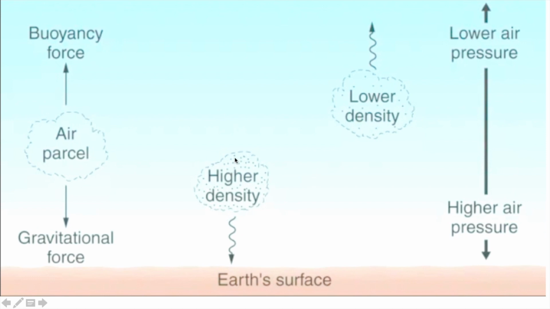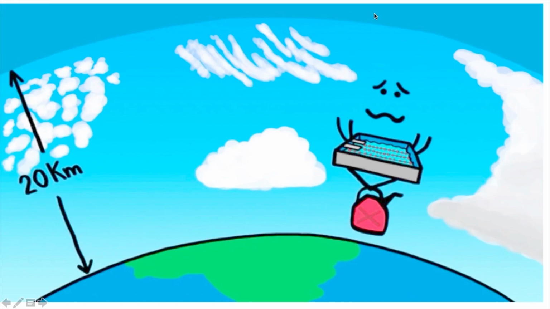But what about this? Now here the parcel is denser. That means the temperature of this parcel is colder than the surrounding. And if it is colder, that means it is denser at the same time, right? So here it starts sinking down. Here in this case, it has a higher temperature than the surrounding. If the parcel has a higher temperature, that means it is less dense, so it will move up. Got it or not? It's very easy.